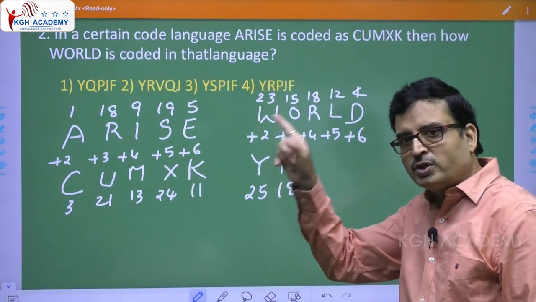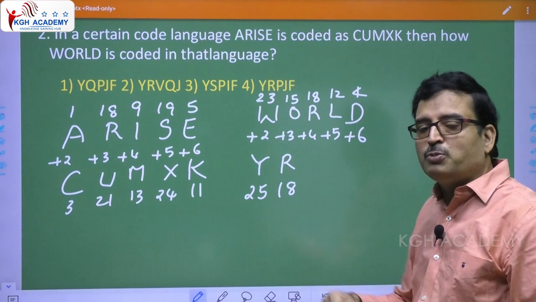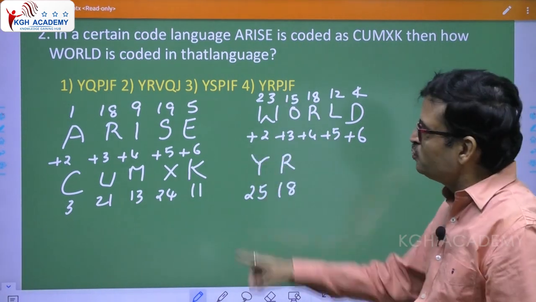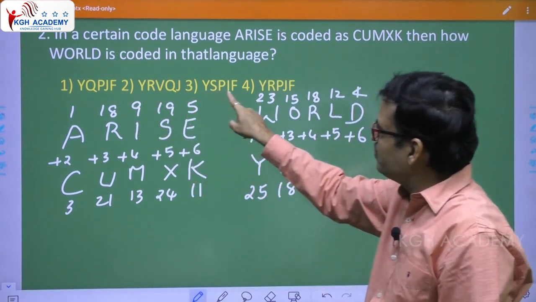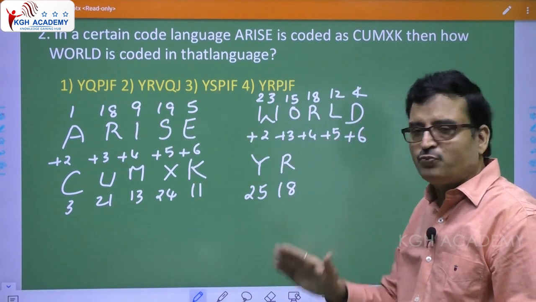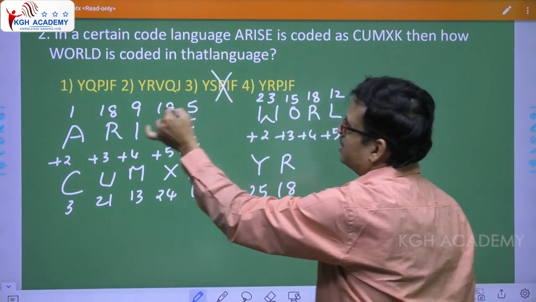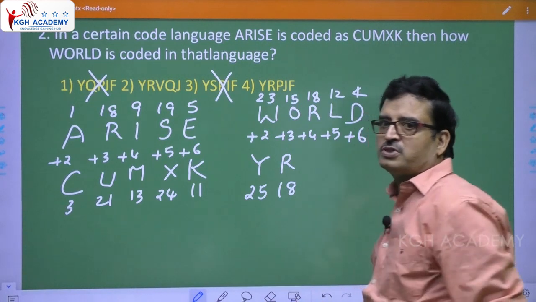You have to always look at the options, please note, very important, because sometimes our logic may not be matching with the examiner's logic. So there's a reason you have to see. Now see, Y, no problem, we are going in the right way. Now see, next letter is R. So in this way, please note, this is eliminated, this is eliminated, 2 options are eliminated.